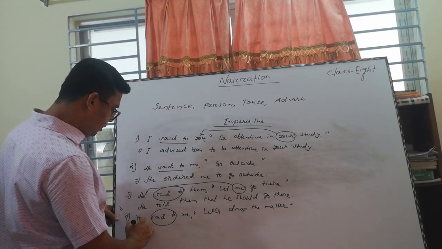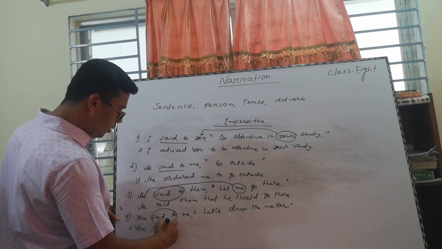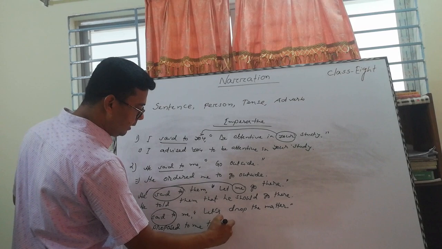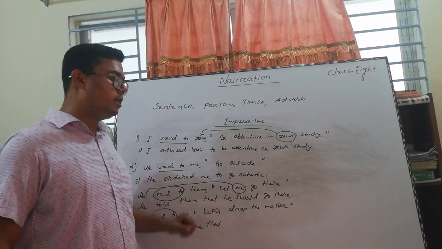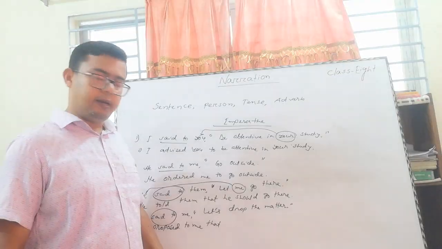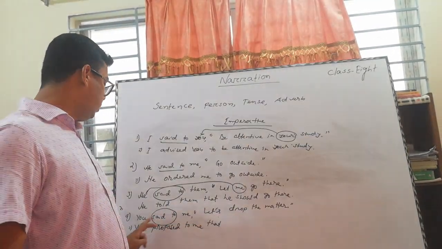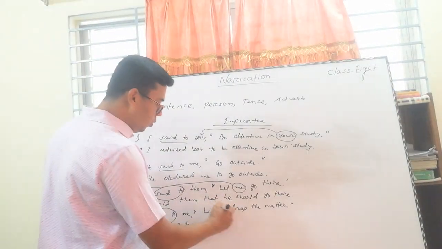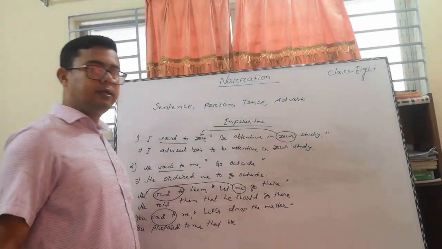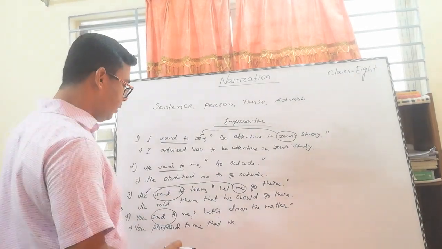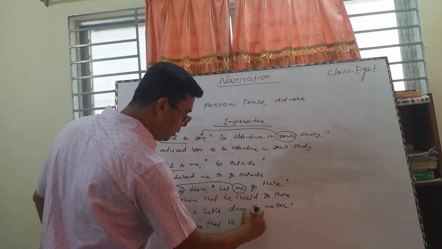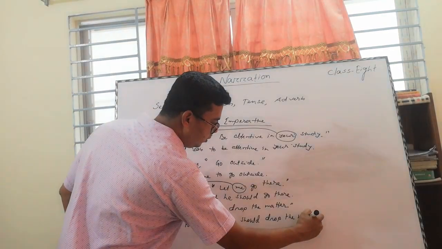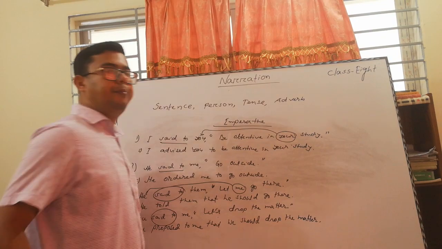Then it should be: you proposed to me that. "Let us" is the first person plural. "Us" should be followed by "we," the subjective form. This is plural, so we should drop the matter.